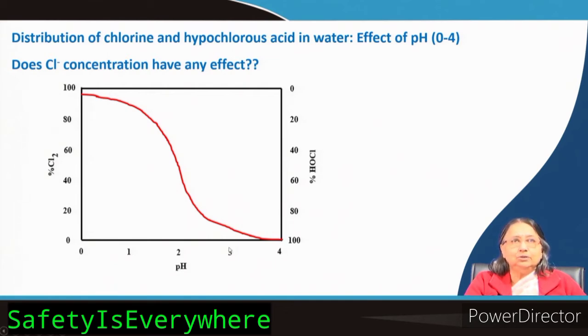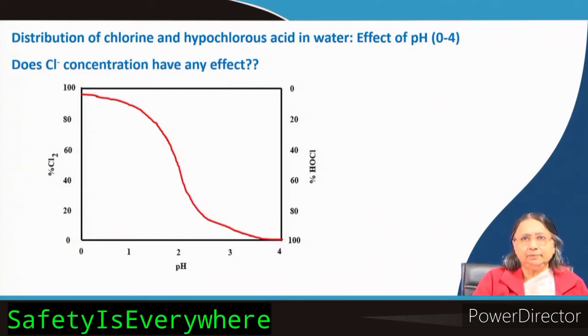As you increase the pH, say at pH 1, the percentage of chlorine is about 90% and HOCl is 10%. At pH 2, this is about 50% and this is also about 50%, then at pH 3 the chlorine is say 10% and HOCl is 90%, and at pH 4 no chlorine is present, almost 100% it is HOCl.